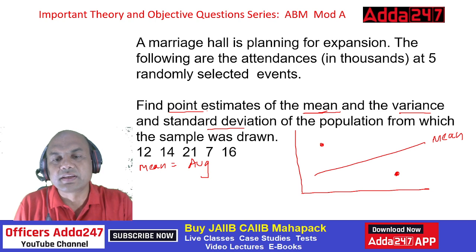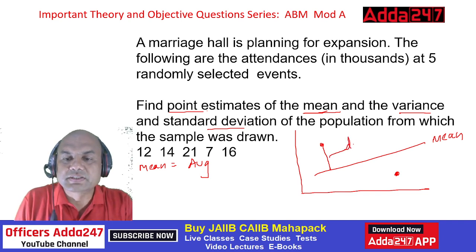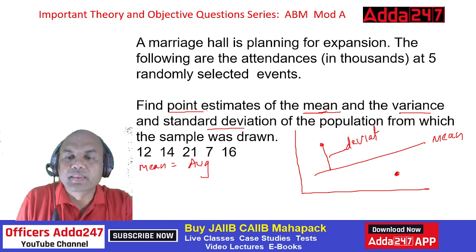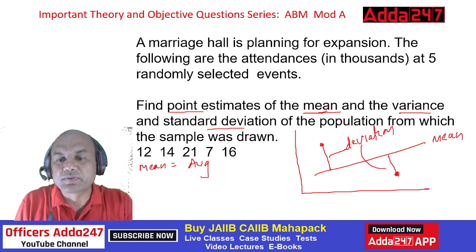Let's say only 2 points. This distance from this line is known as a deviation, for point number 1. Similarly over here, this distance is again a deviation. But this is a negative deviation and this is a positive deviation. That is the difference.